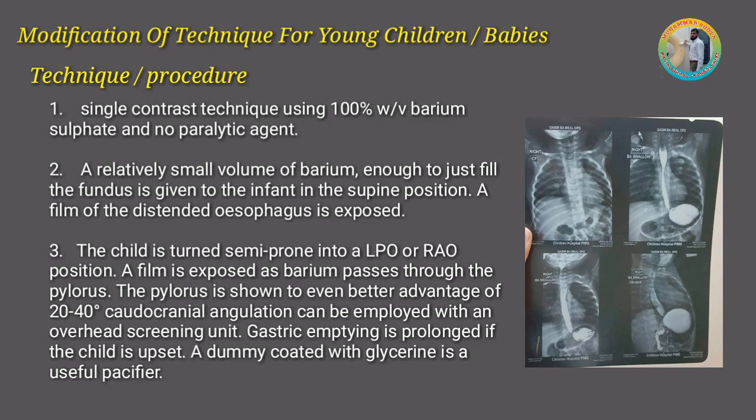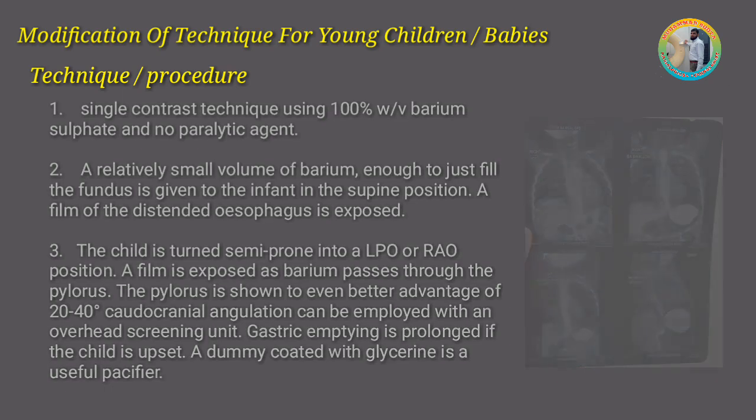The pylorus is shown to even better advantage if 20 to 40 degrees of cardiocranial angulation can be employed with an overhead screening unit. Gastric emptying is prolonged if the child is upset. A dummy coated with glycerine is a useful pacifier.